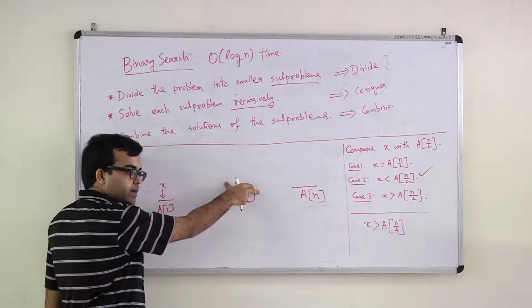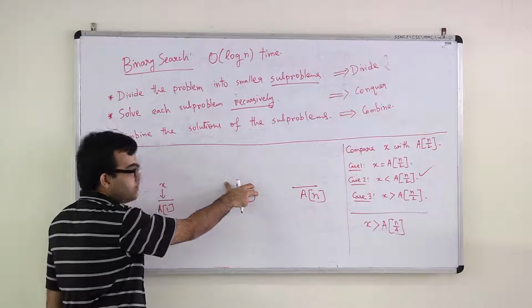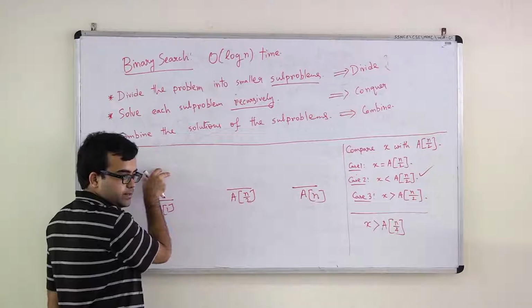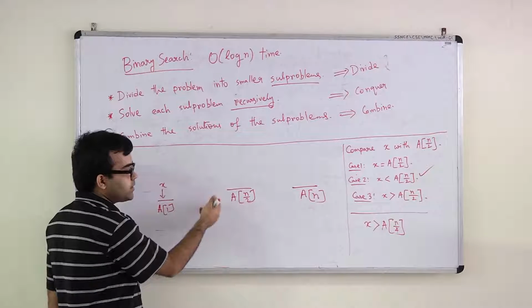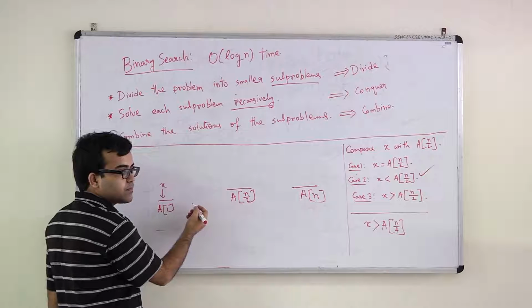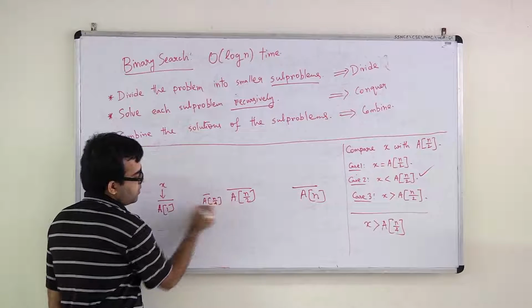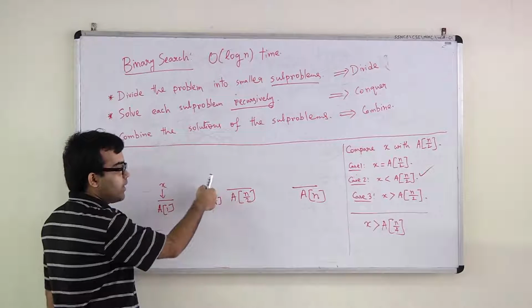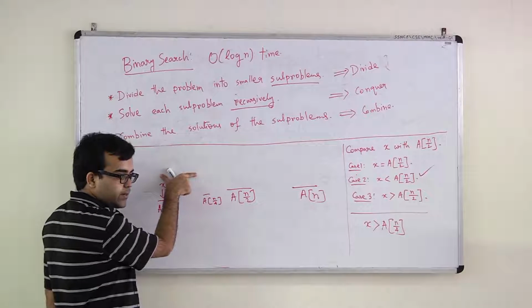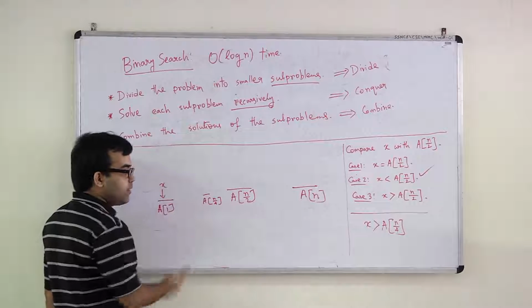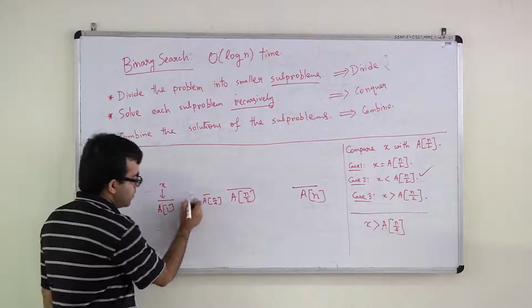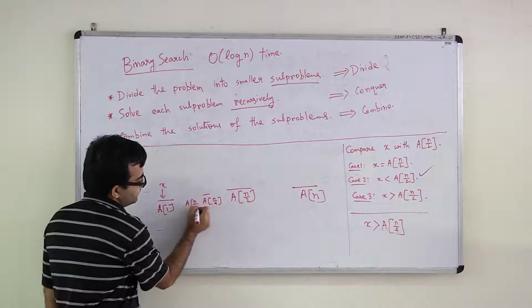You initially started with n by 2. Good. Then you found that x lies here. So in the next iteration, where will you start from? Good. N by 4. In the next iteration, you again see that it's on the left hand side. So in the next iteration, where will you start from? Okay, good, n by 8.